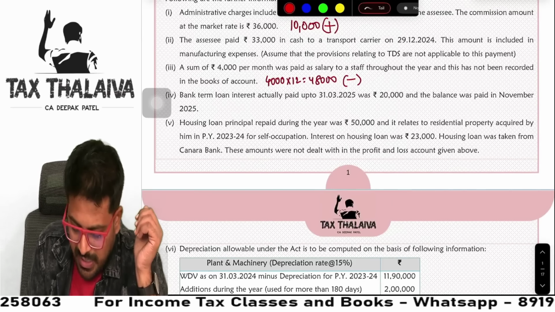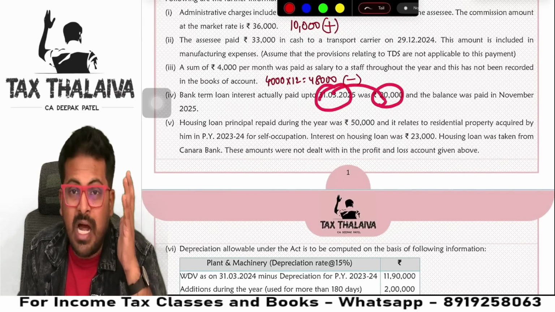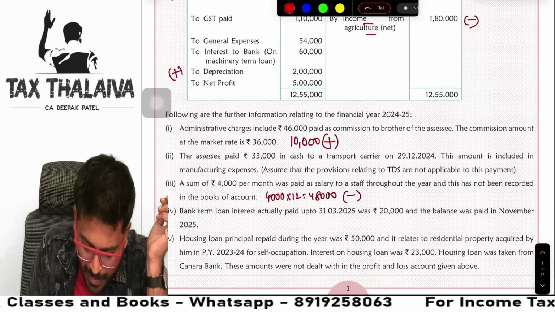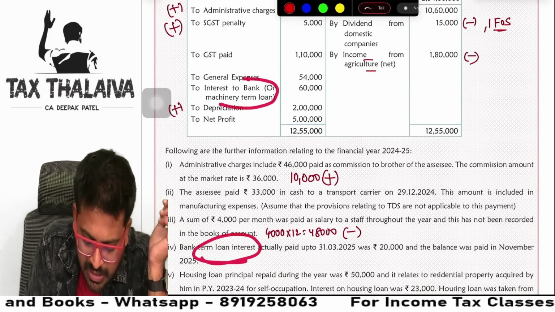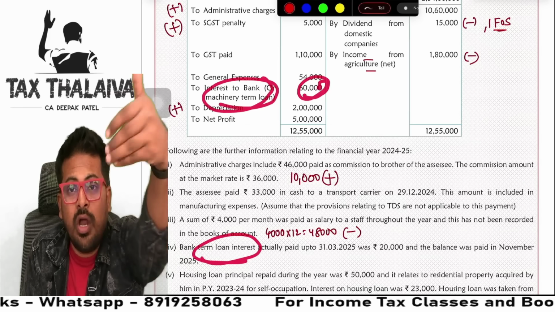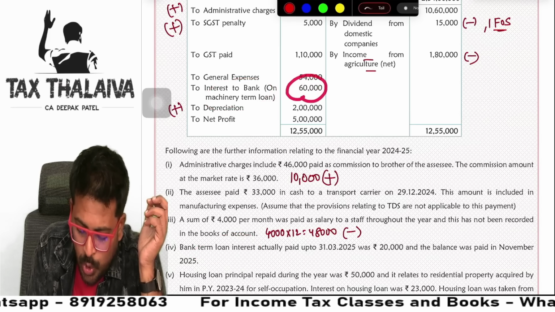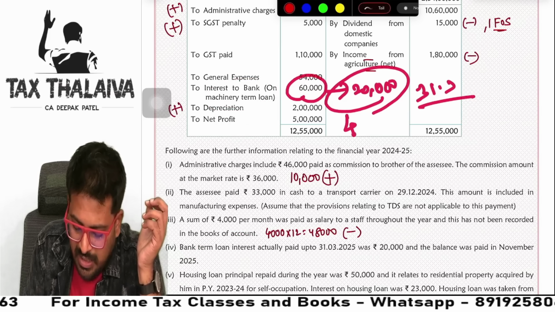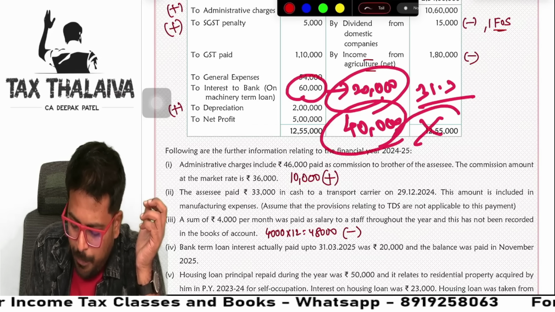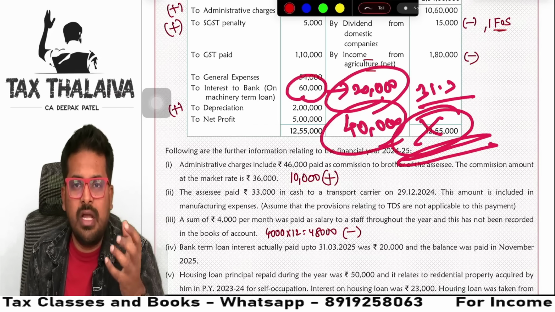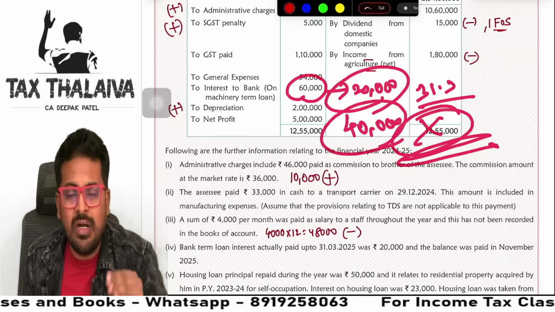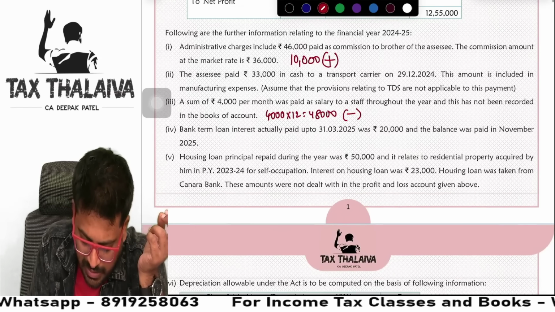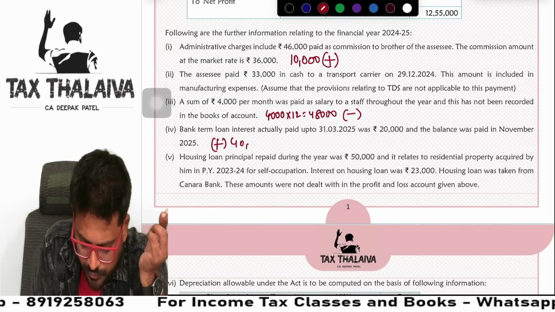But look at what information is saying. 20,000 is paid as on March itself. Rest was paid in November, which is after the due date. But what happened? Bank term loan interest. Here you see interest on a bank term loan 60,000 you already debited. In this 60,000, only 20,000 you made payment as on 31st of March. Means another 40,000 you have not made payment before the due date of filing of return of income, which has to be disallowed. So if you have to disallow 40,000, what will we do? We will add back 40,000. So we will write here, add back 40,000.